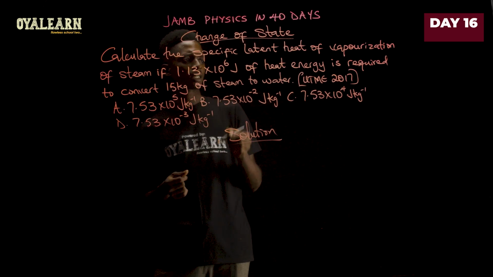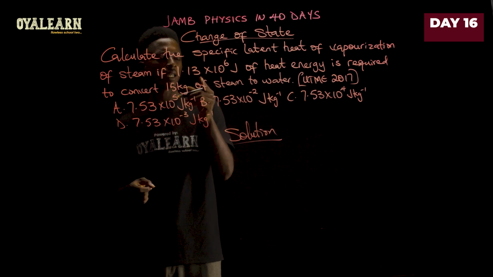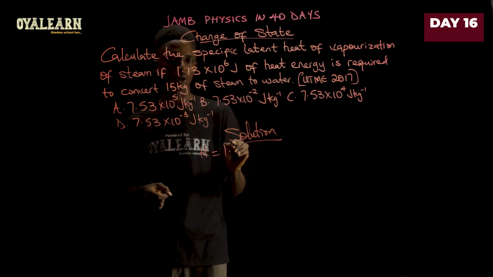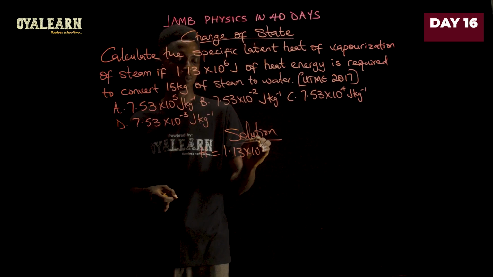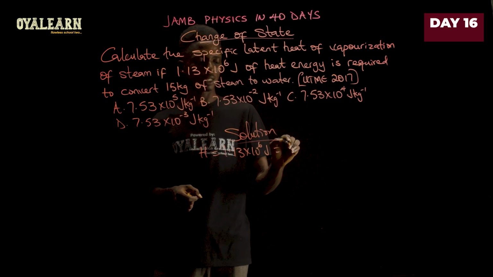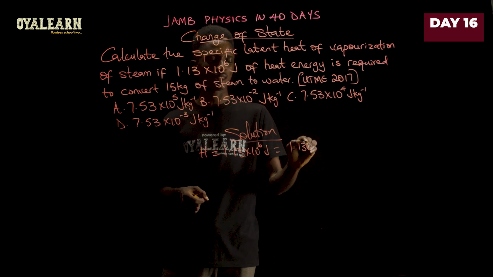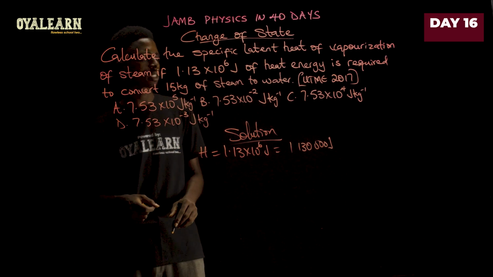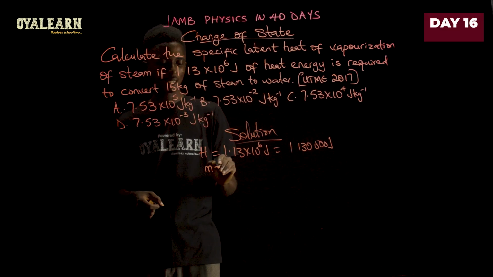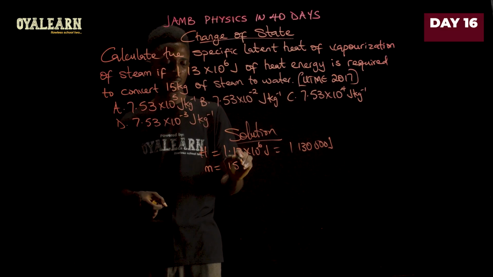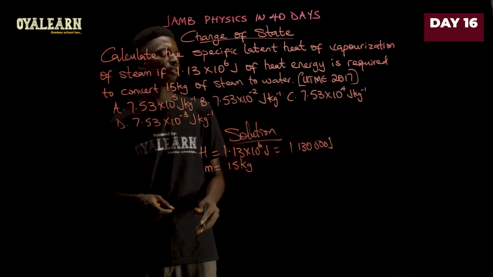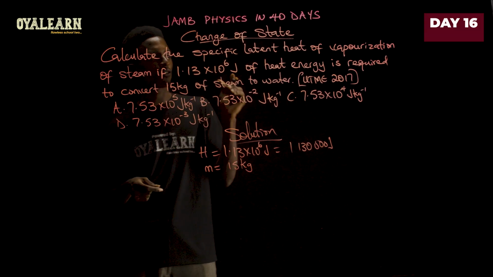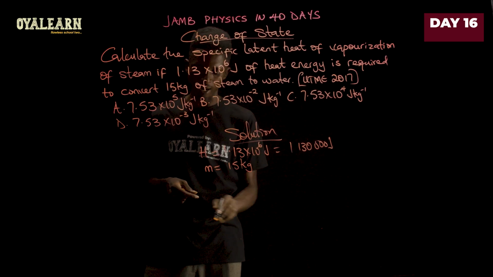We see here that the heat energy supplied is 1.13 times 10 raised to power 6 joules, which is basically 1,130,000 joules. And then we also see that the mass is 15 kilograms, right? So we are asked to find the specific latent heat of vaporization.